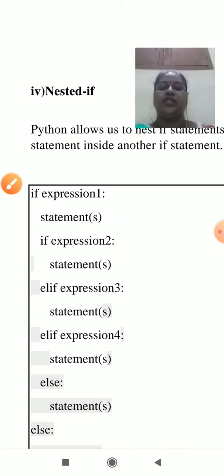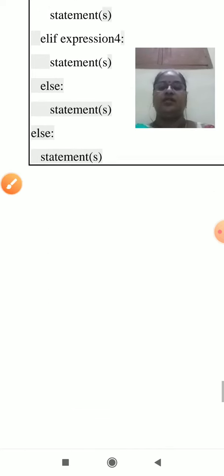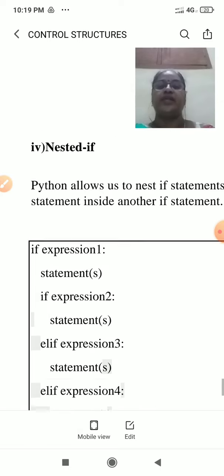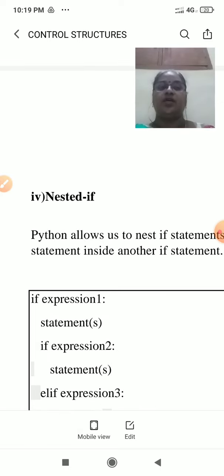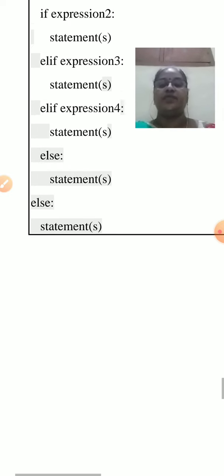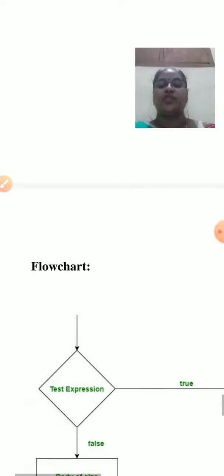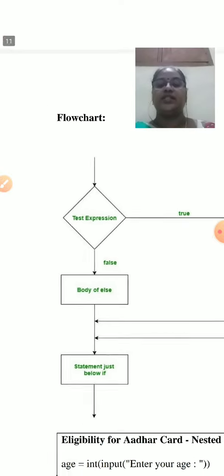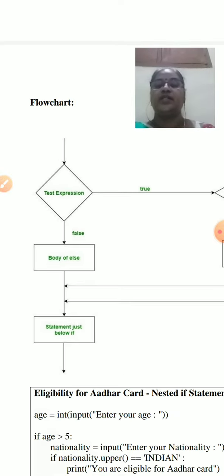So these are the other looping statements. In Python, suppose the condition is false, go for another if. If the condition is true, go for another if. So both are possible in Python using chained if and nested if. This is an excellent flow chart for nested if.